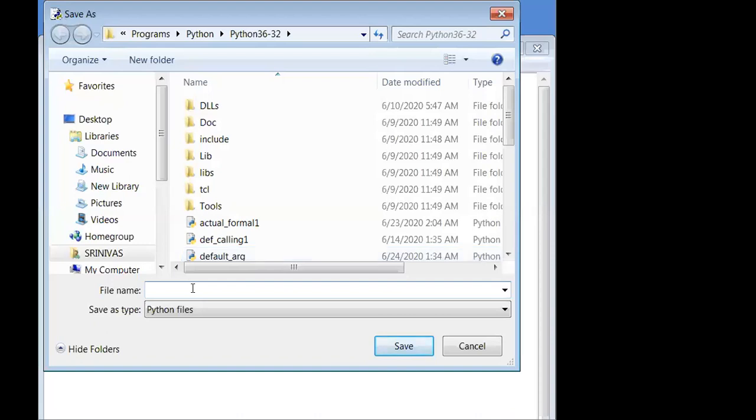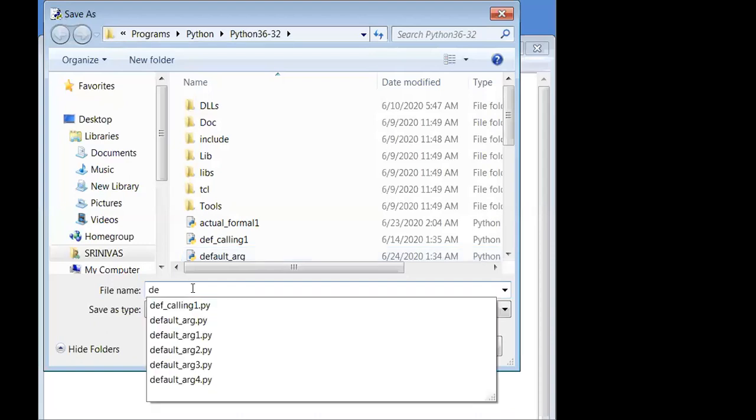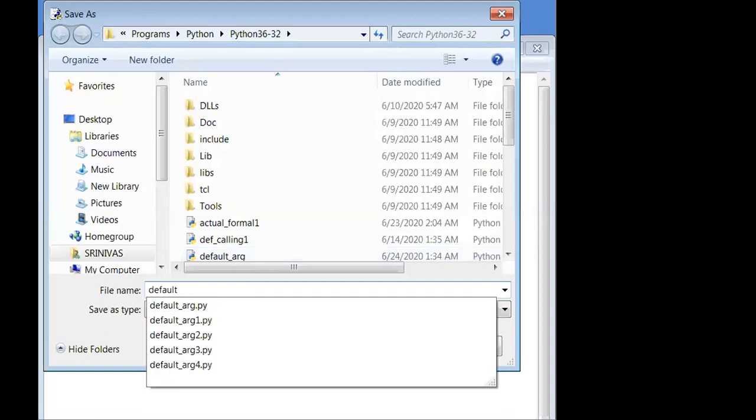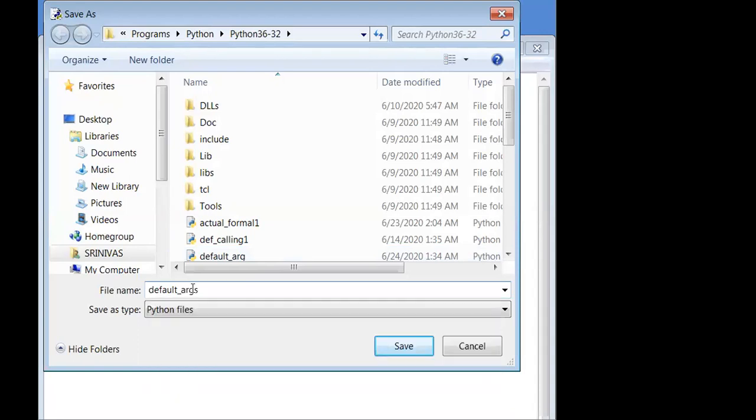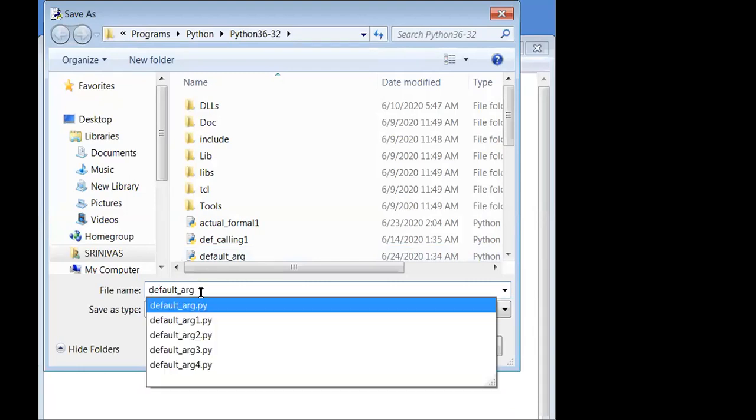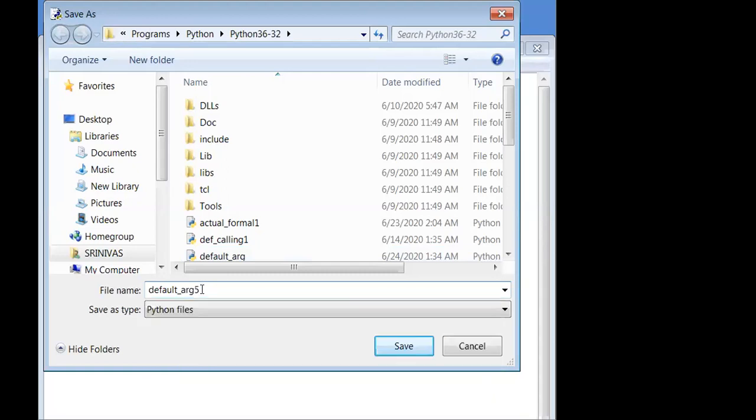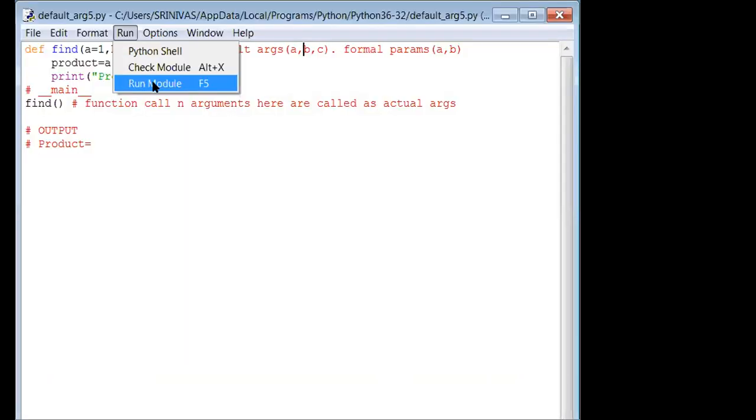See, will it work or not? If it works, what could be the output for this? We will check this. Wait. We should go with all proofs. Default arg number 5, fifth application. Now let me run this program and see the output. We will check whether the same output comes or not.